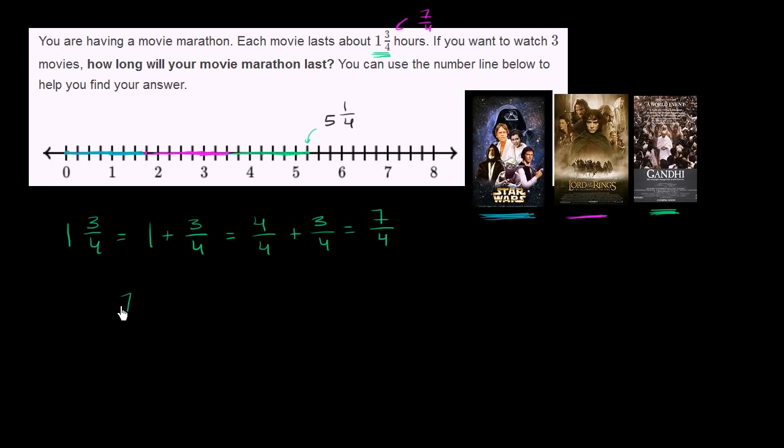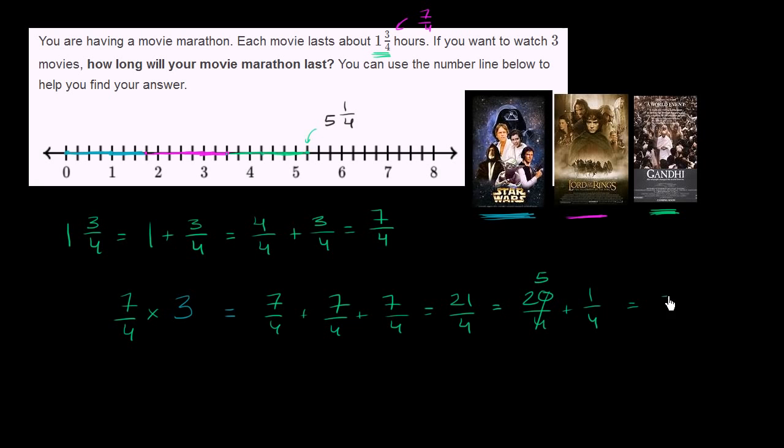So we're going to multiply 7/4 times 3. Now, there's several ways that you could think about this. You could literally view this as having 3 7/4 and adding them together. So 7/4 plus 7/4 plus 7/4, which would be equal to 21/4. And if you wanted to convert this into a mixed number, 21/4 is the same thing as, well, 4 goes into 20 evenly, so you could call this 20/4 plus 1/4. And 20/4 is the same thing as 5. So it's 5 and 1/4, which is exactly what we saw here.